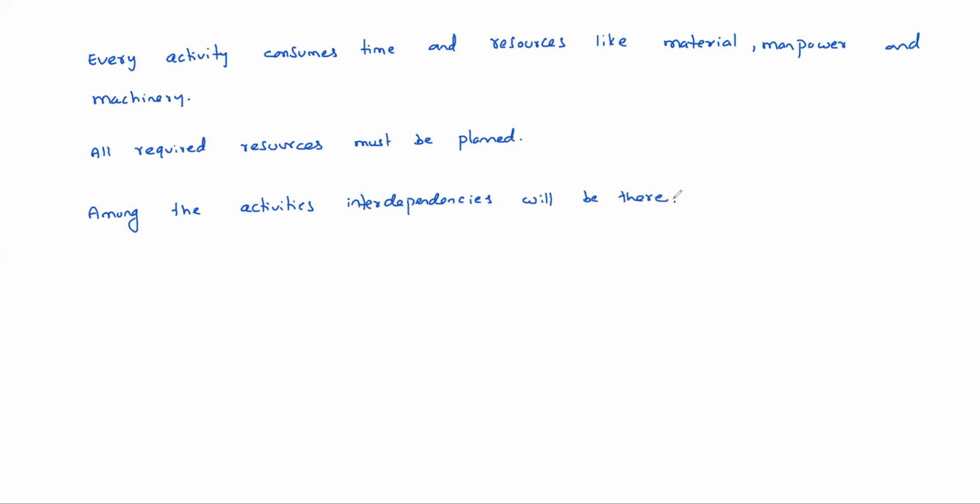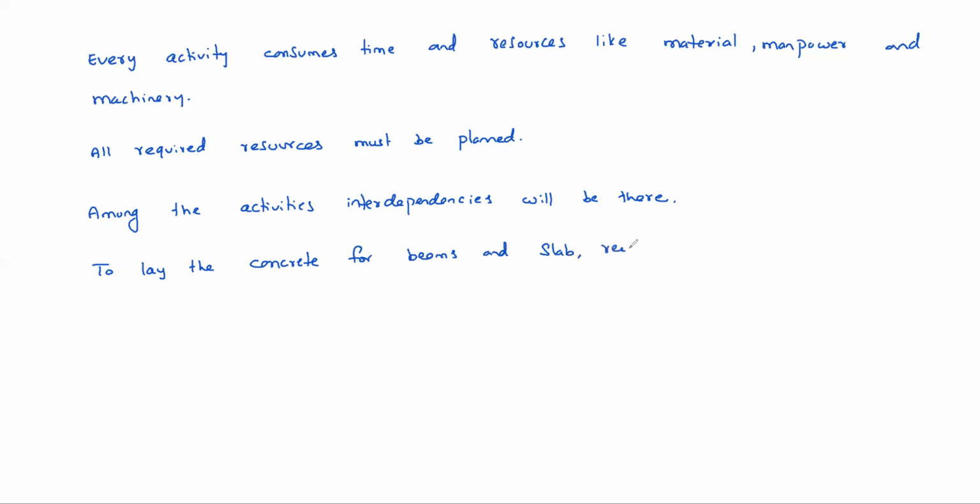What is interdependency? Interdependency means, see, unless completion of one activity, you cannot start another activity. Example, see, to lay the concrete for beams and slab, suppose.